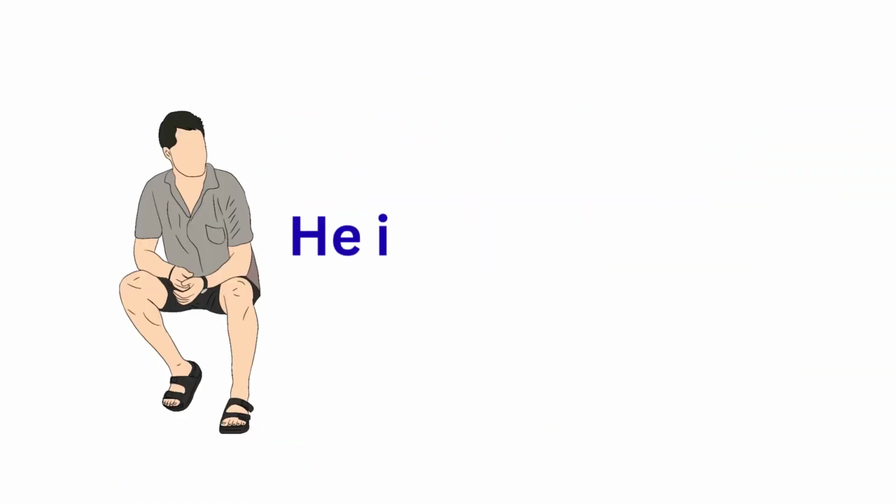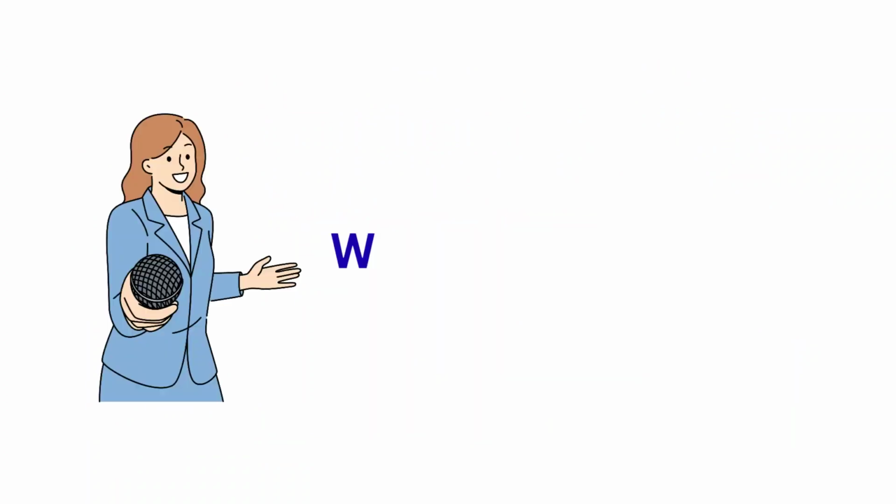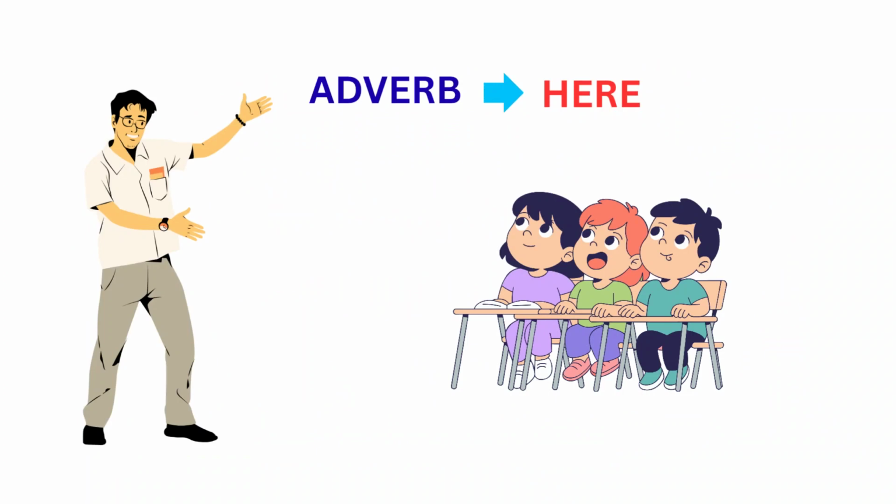Now, let's understand where. Take this example, he is sitting here. Now ask the question, where is he sitting? The answer is here. So here is the adverb because it answers the question, where.